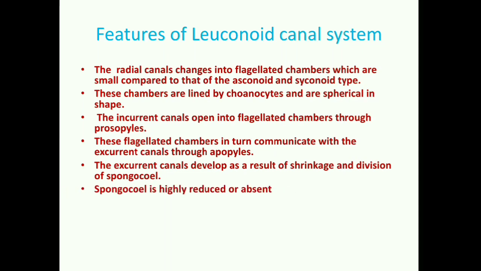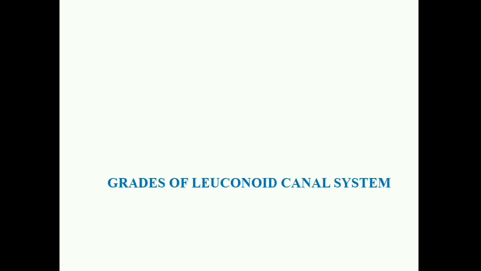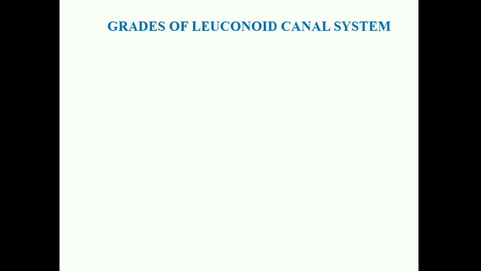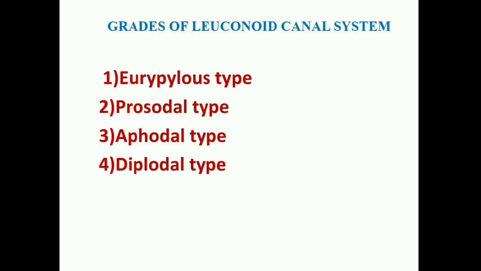One more feature: here, if spongocoel is absent, the excurrent canals join to form excurrent spaces that open to the outside by osculum. So this system is highly complicated, and further it has 4 grades. The grades of leuconoid canal system are Eurypylous grade, then prosodal type leuconoid canal system, then aphodal. The fourth one is diplodal, and a very unique leuconoid canal system is called the Rhagon canal system. So let's discuss these grades one by one.